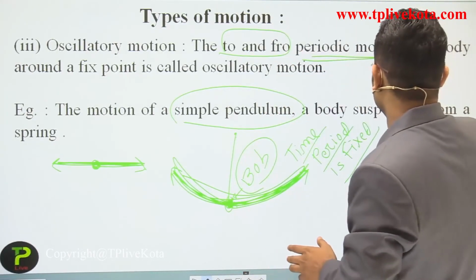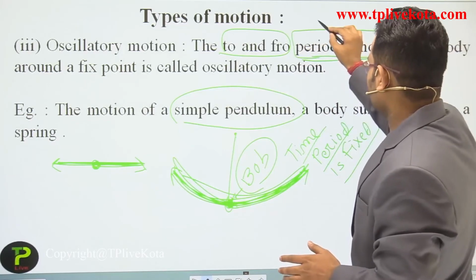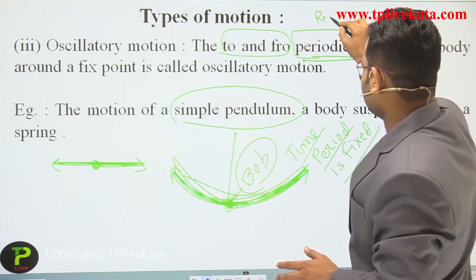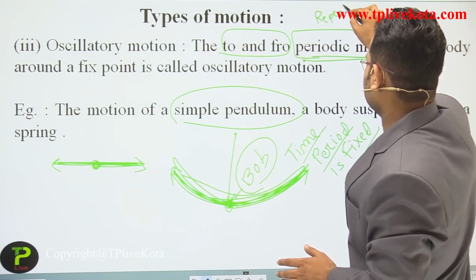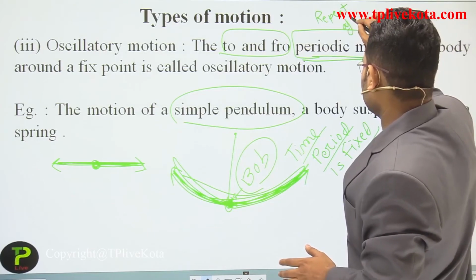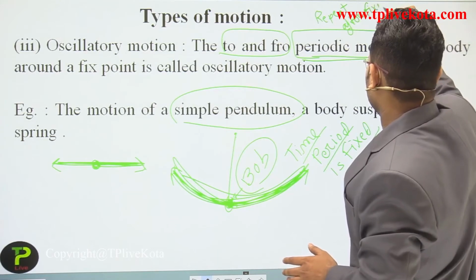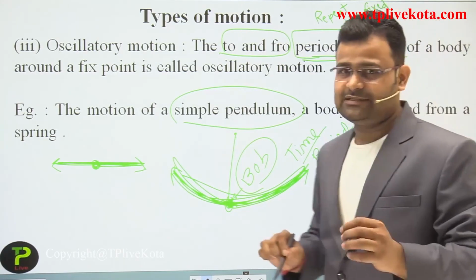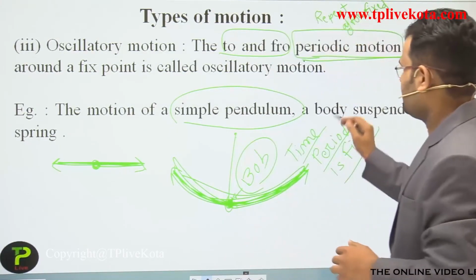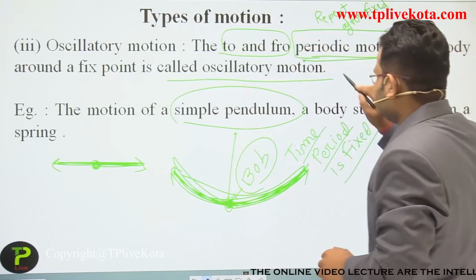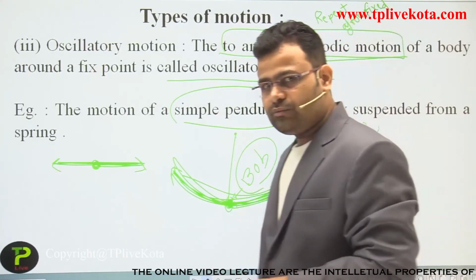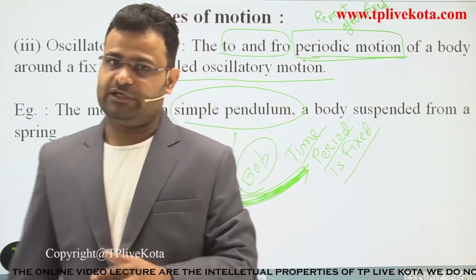A simple word: repeat after fixed time, then we can say that is a periodic motion. And periodic to and fro, periodic and to and fro, that is an oscillatory motion.